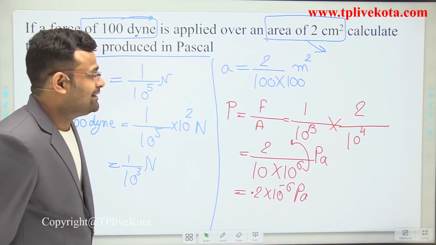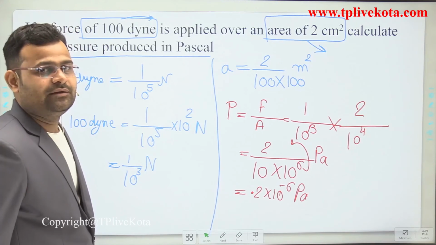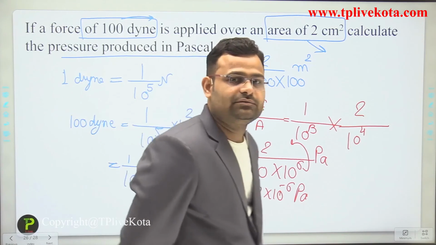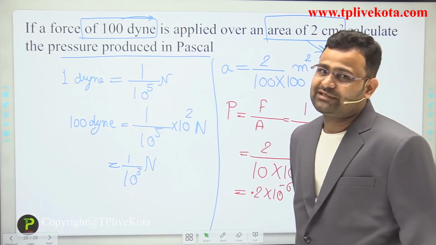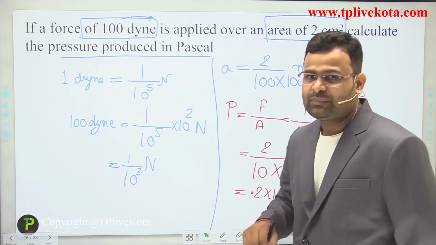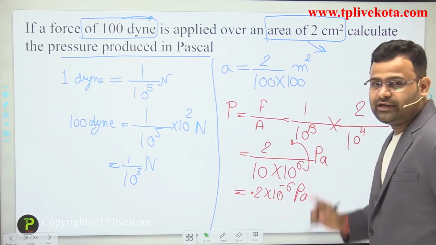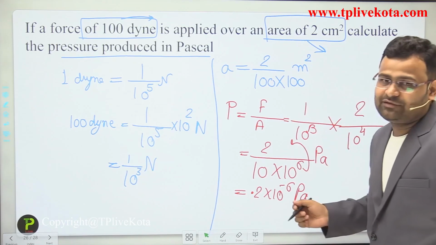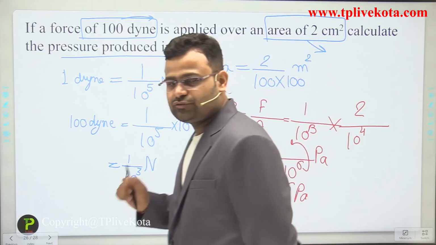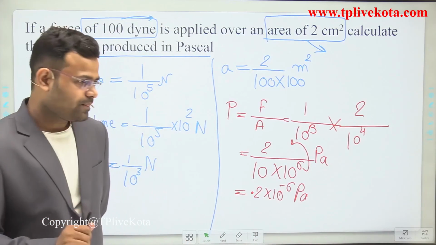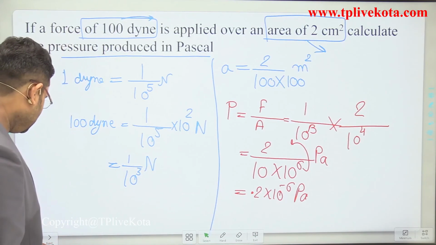Okay students, that is an important numerical. Dear students, the complete solution is available here. First, convert dyne into Newton. Second, convert centimeter square into meter square, and after that we use our formula: pressure is equal to force upon area.